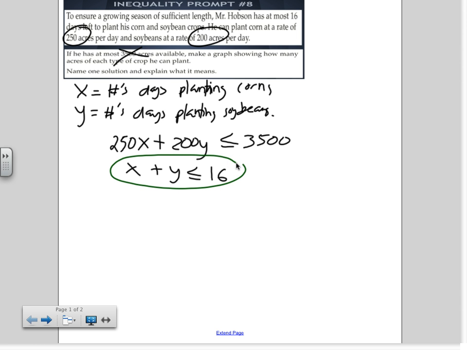Let's look at this first one. That should be easy to graph. Can you look at it and tell me what the x-intercept and y-intercept are?